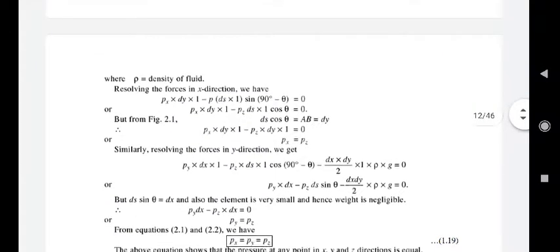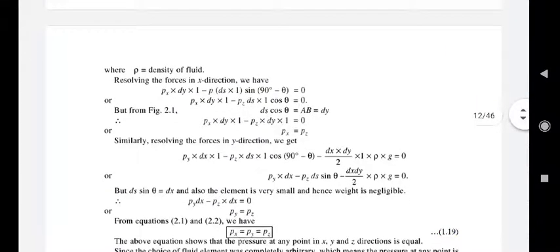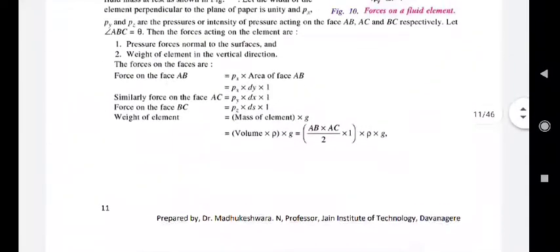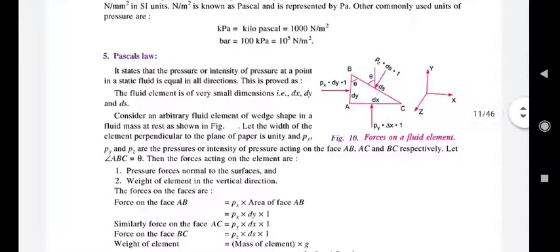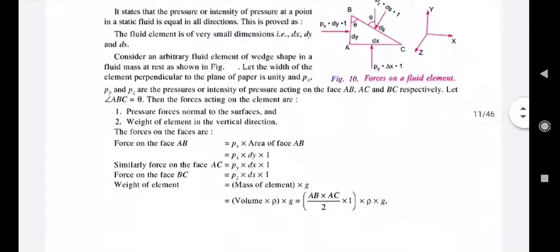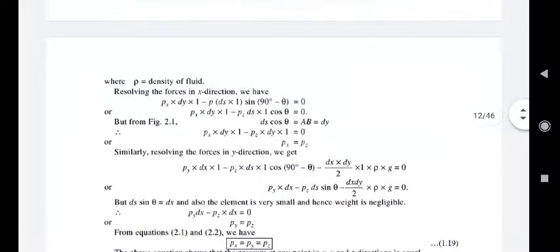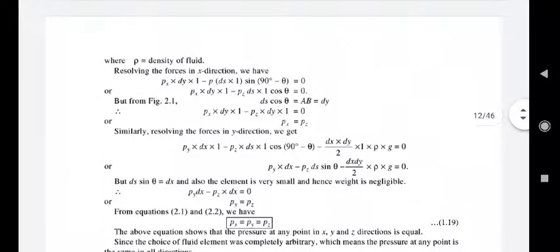Now resolving forces in x direction, that is Px into dy into 1 minus Ps into ds into 1 into sine 90 minus theta. Here you can see that Ps is acting perpendicular to BC, so the component of the pressure in the horizontal direction will become P into ds into sine 90 minus theta.